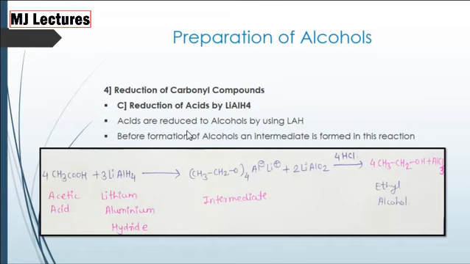Now the reduction of carbonyl compounds, that is reduction of acids by lithium aluminium hydride. When acetic acid is treated with lithium aluminium hydride, we get an intermediate of aluminium and lithium. And when this intermediate is treated with HCl, that is hydrogen chloride, we get ethyl alcohol as a product. LiAlH4, that is lithium aluminium hydride, is a specific reducing agent. It always reduces carbonyl compounds to alcohols.